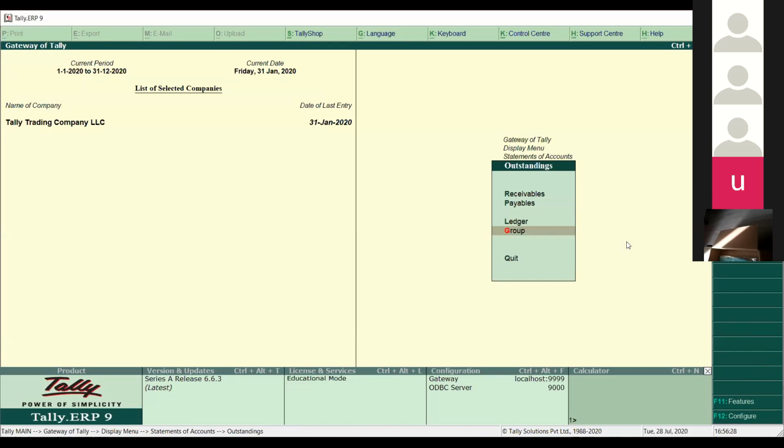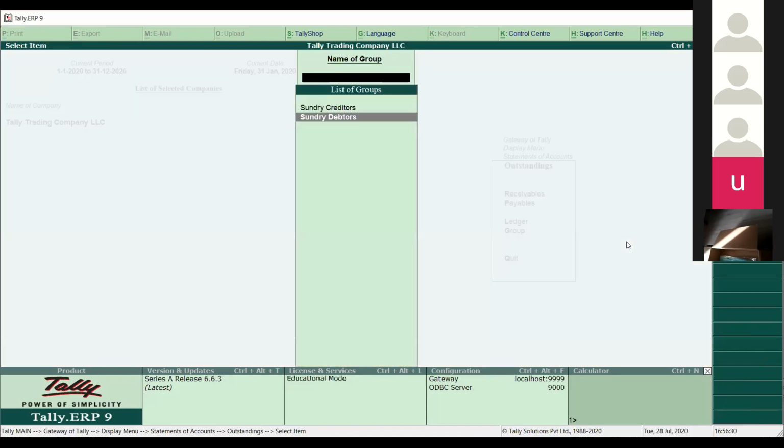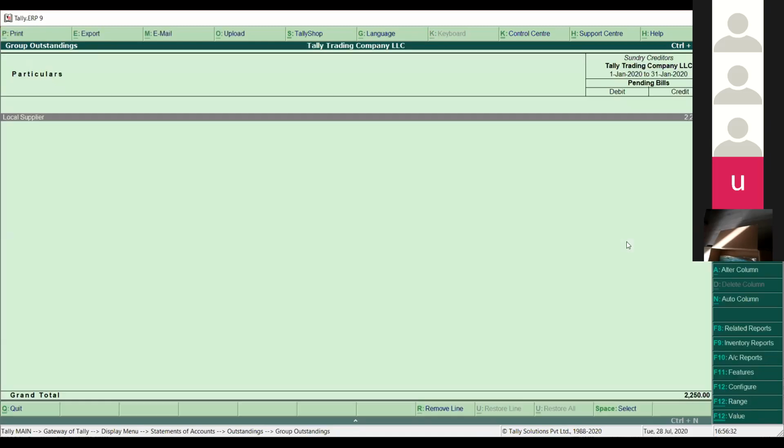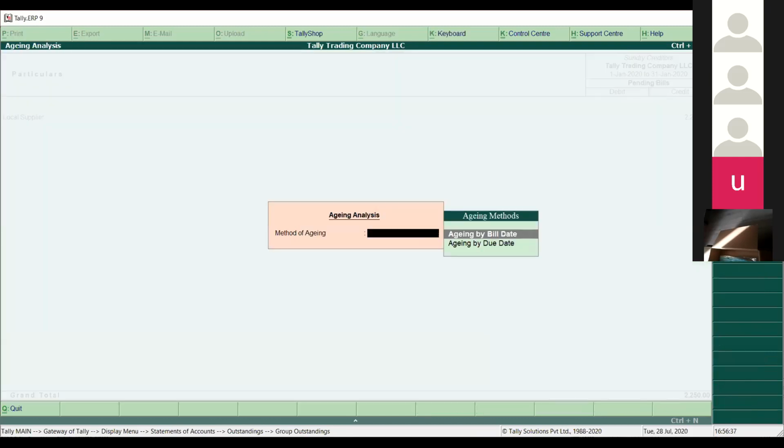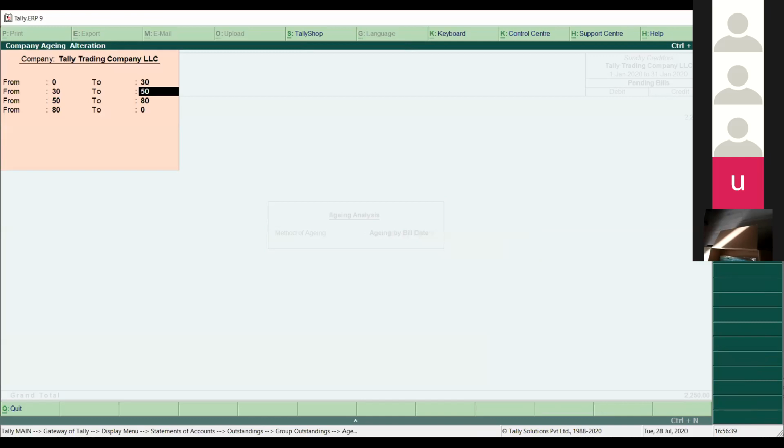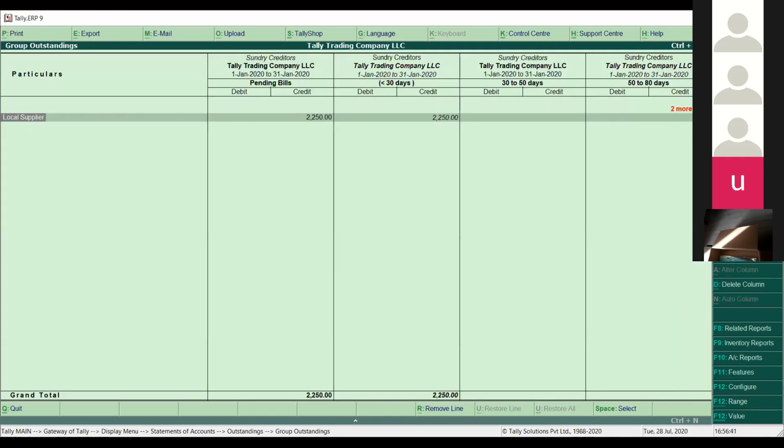In the same way, if you want to check the report for a group, you can select the groups, the creditors and debtors. The whole report will come in this section here. You can likewise select ledger-wise, age-wise, or bill-wise here. So this is your accounting report for the particular group. It can be for customers, it can be for your vendors, both. You can select both ways here.